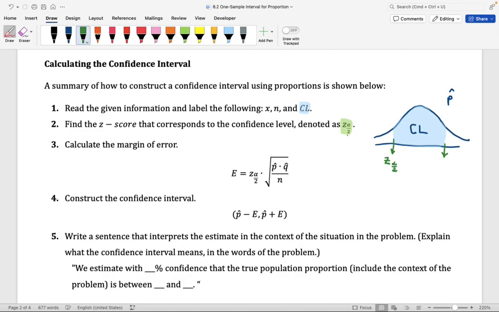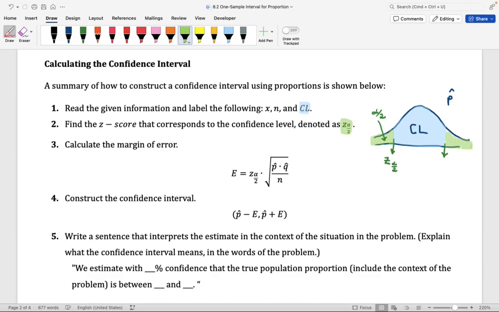We denote this z-score using z of alpha divided by 2 because on your calculator, on Google Sheets or Excel, you're going to need to provide the area to the left of the z-score you're trying to find. That area is always going to be alpha divided by 2. Remember, the area on both of the tails is always going to be alpha divided by 2.